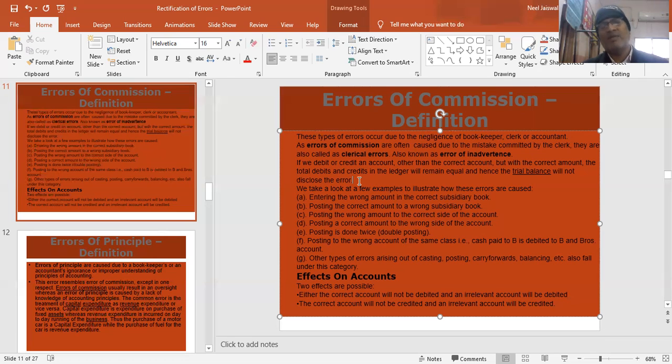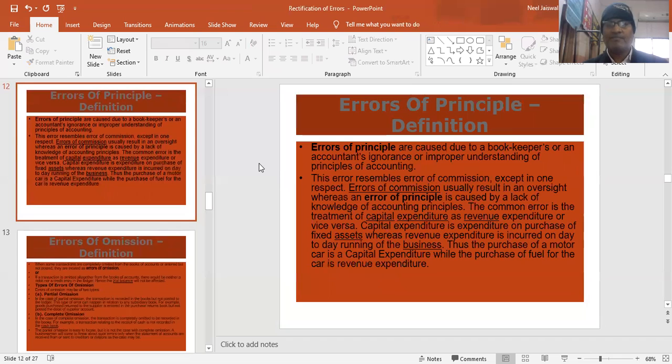Error of commission means error of committing mistake. There are 2 effects possible. Either the correct account will not be debited and an irrelevant account will be debited, or the correct account will not be credited and an irrelevant account is credited. So these are the different errors of commission.